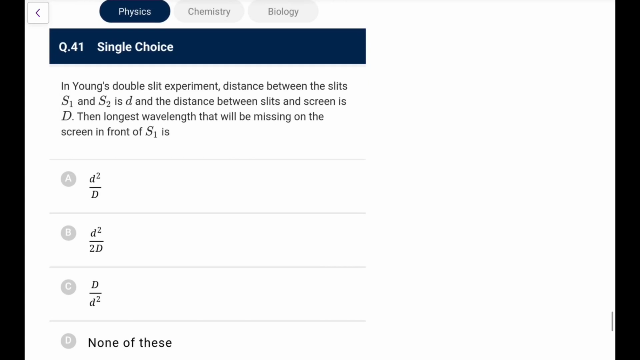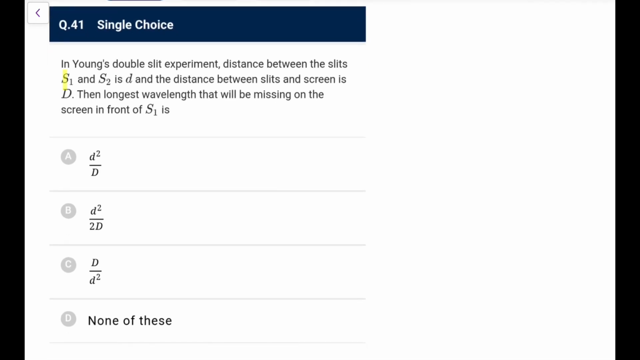Next, in YDSE, the distance between the slits is d and the distance between the slits and screen is D. The longest wavelength that will be missing in front of S1.